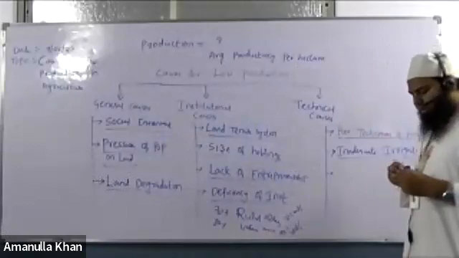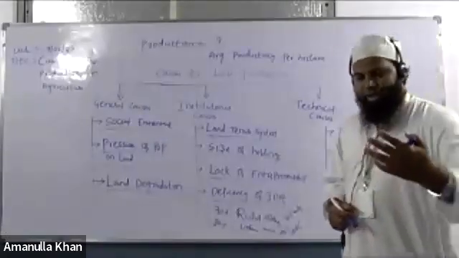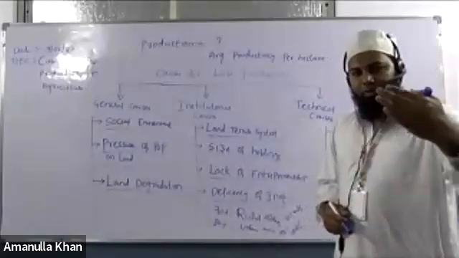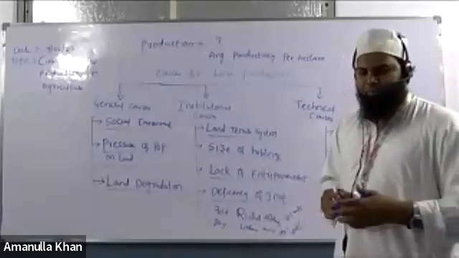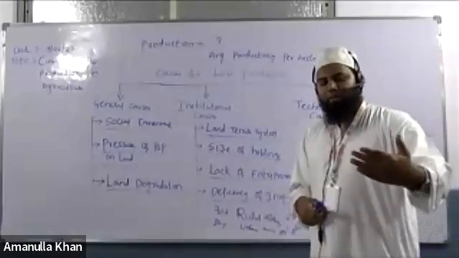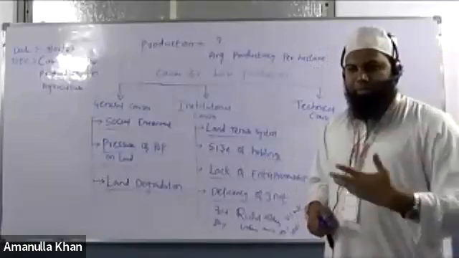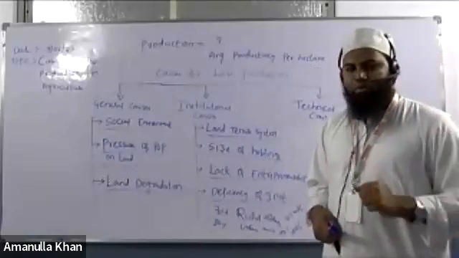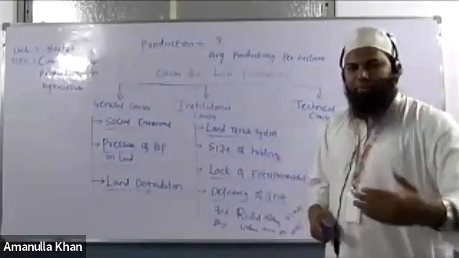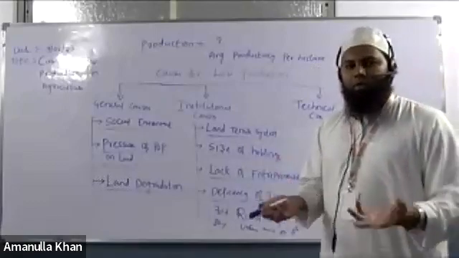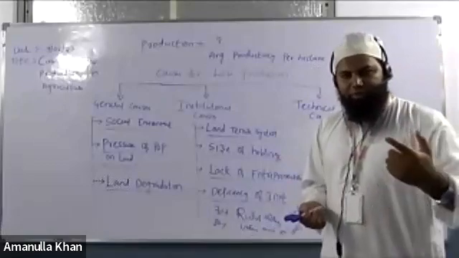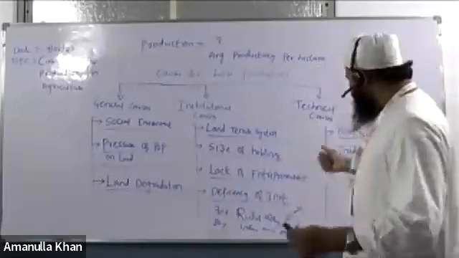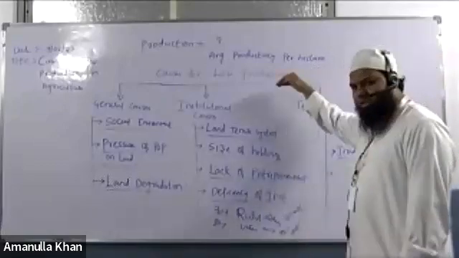If we don't have proper infrastructure, it will definitely result in low productivity. आप इसको यूं समझो कि भाई अगर हमारे पास प्रोडक्शन करने के लिए पानी पहुंचाने के लिए सोर्सेस नहीं है, if we don't have proper sources, what are we going to do? We are helpless, right? This will definitely halt our production. This is also the reason why our production is coming down.